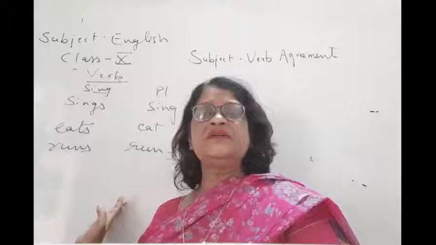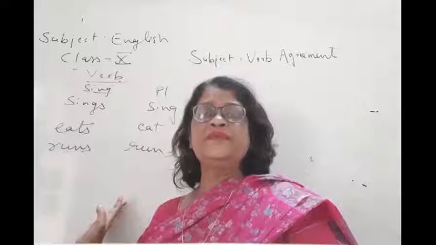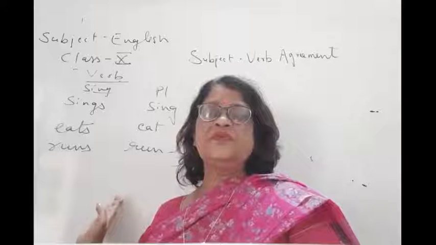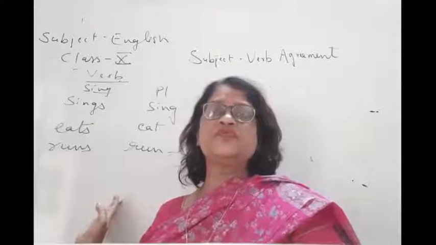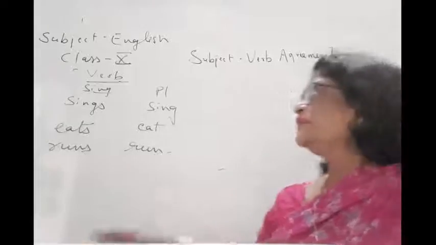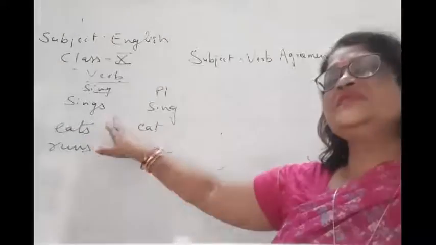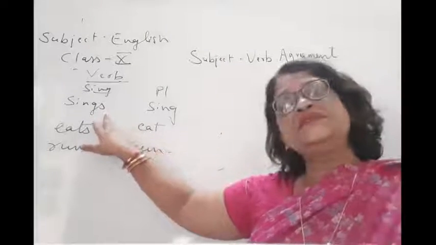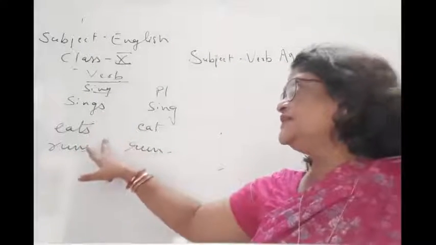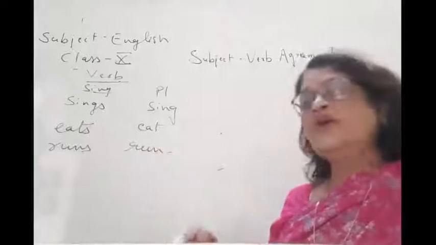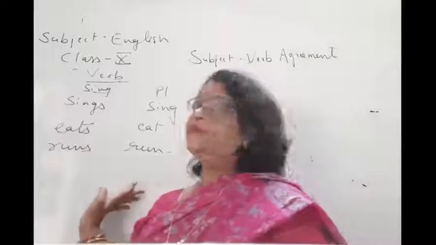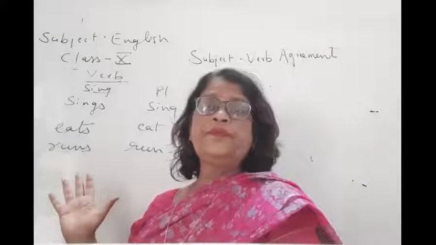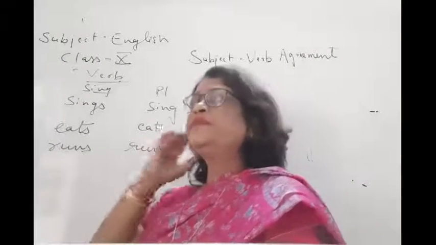But in singular verb, we have to put s or es. So what do we put in a singular verb? S or es. As you can see, students, sing, we are putting s here, so it has become sings, then eats, and then runs. Alright, so this is a plural verb.